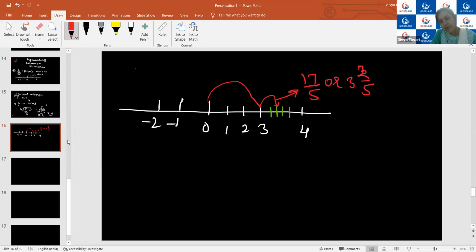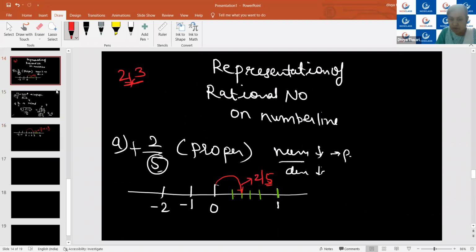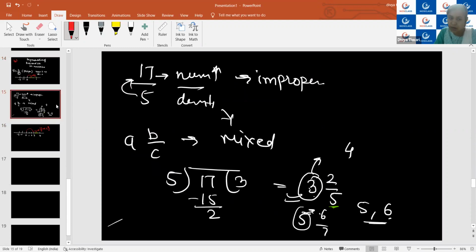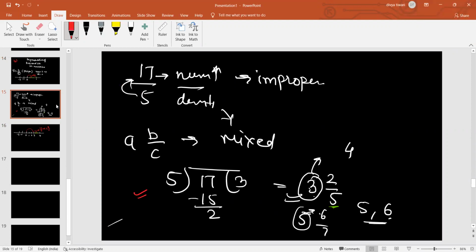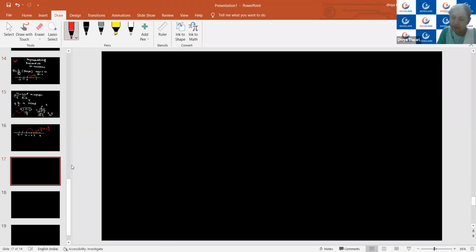Okay. Vedant, from where did you not get it? The whole number part, ma'am. As we were splitting here, as it was a proper number, we were splitting between 0 and 1. Is this clear to you, Vedant? Yes, ma'am. Okay, so now if we have an improper number, then we will be converting this improper number into the mixed form. I hope the conversion into the mixed form is clear to you. No, ma'am. Okay, this part is not clear to you. Okay, let's take one more example.